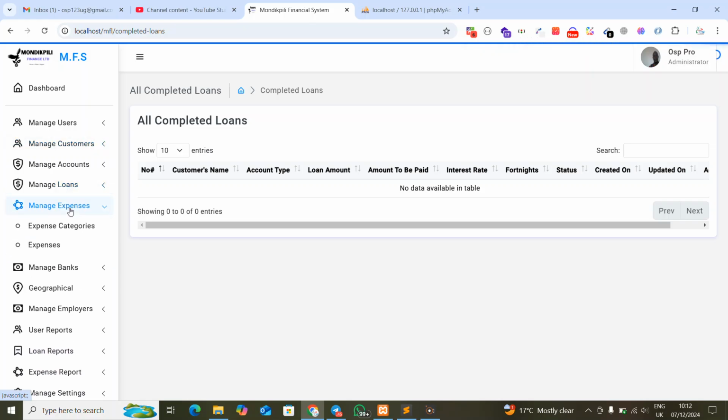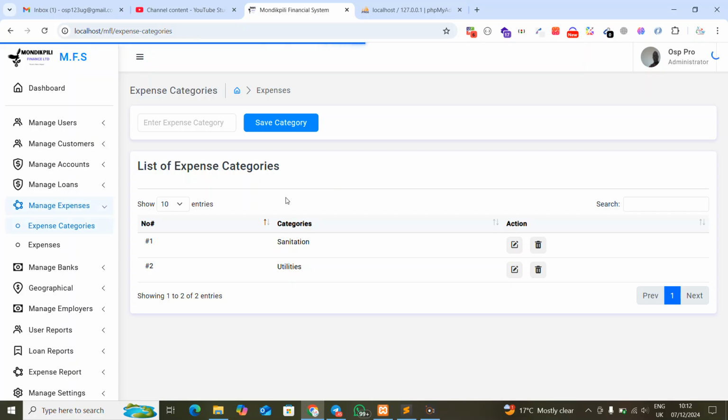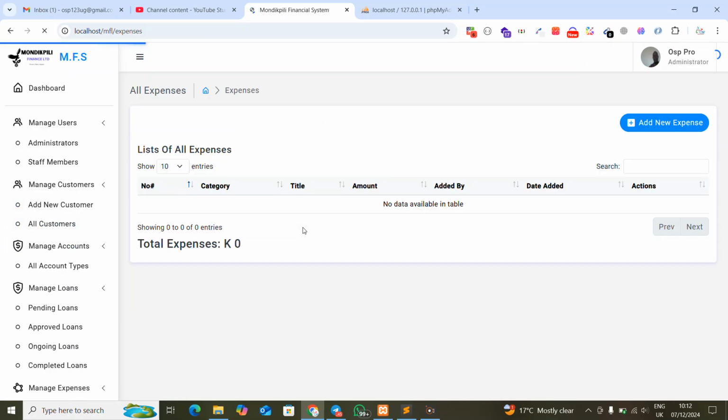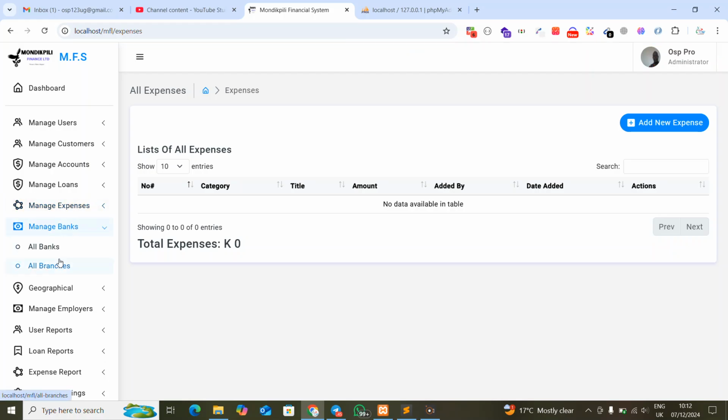For example, the expenses, where we have the different categories of expenses, and also the expenses themselves. Then we also have managed banks, whereby I have the different banks and their branches connected in our system. Meaning we have all the banks in the country, so someone may say, I bank with which bank?